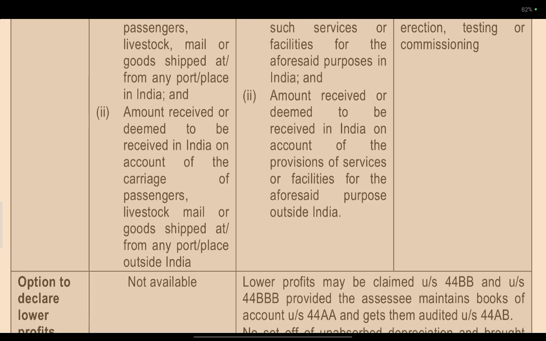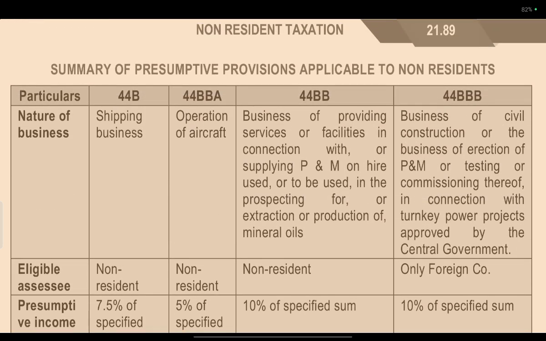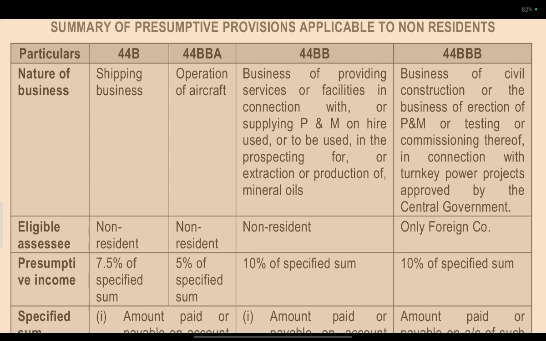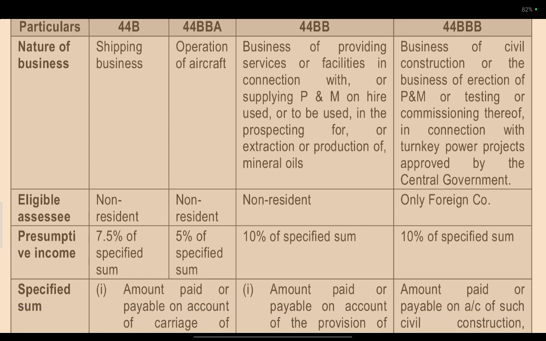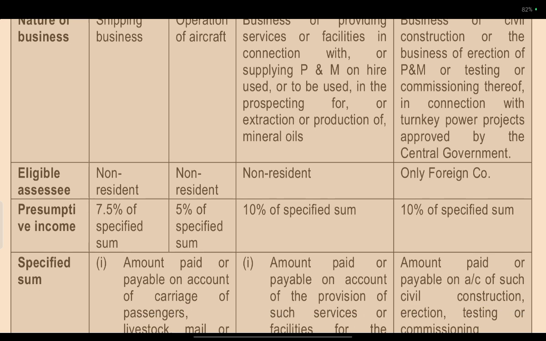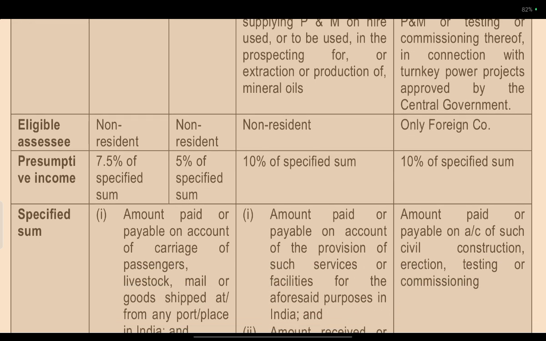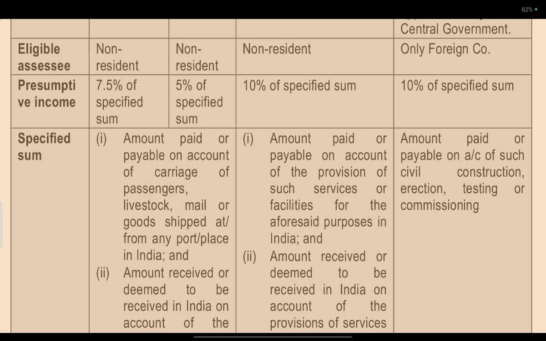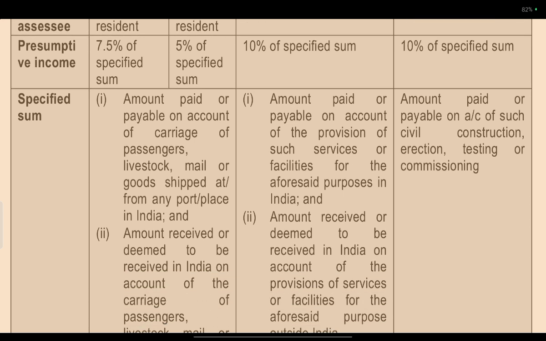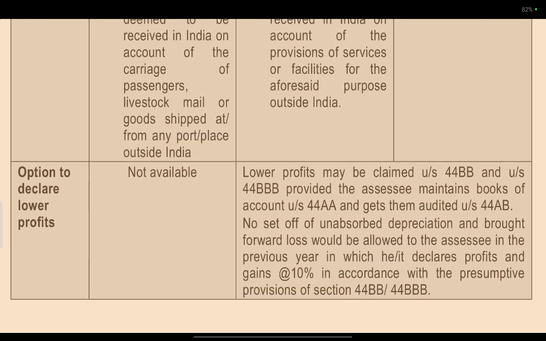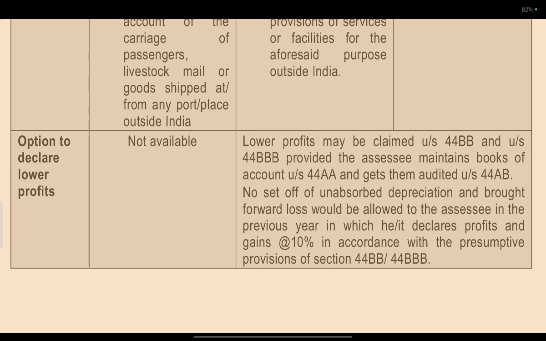44BBB covers the business of civil construction, or the business of erection of plant and machinery, or testing and commissioning thereof, in connection with a turnkey power project approved by the Central Government. Only foreign companies are allowed, and it is 10% of the specified sum, the amount paid or payable on account of such civil construction, erection, testing, and commissioning. A lower profit may be claimed under Section 44BB.